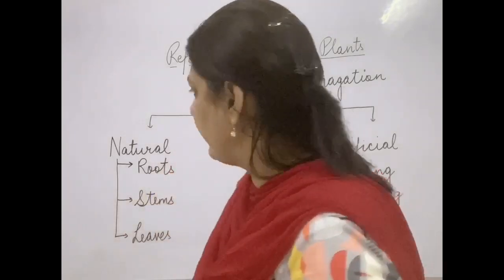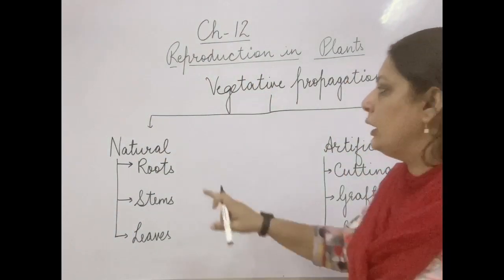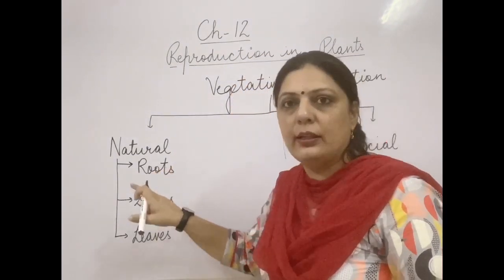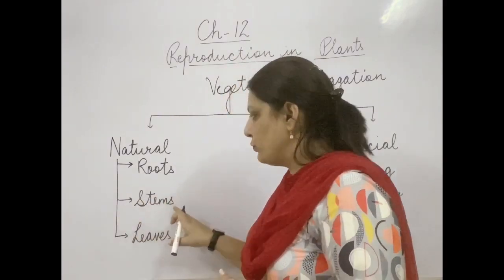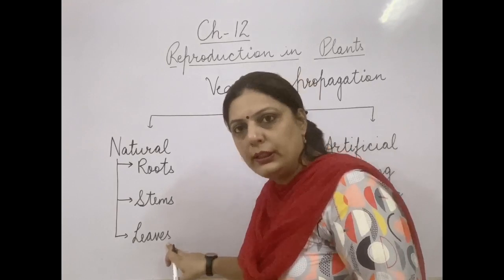Now this can be done in two ways. One, it can occur naturally, and second, it can be done artificially. When it is done naturally, certain plants grow with the help of roots, certain plants with the help of stems, and certain others with the help of leaves.